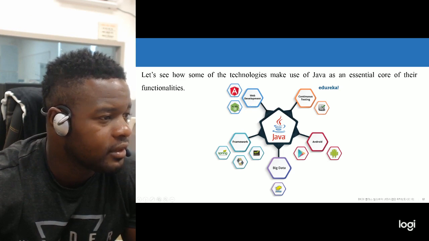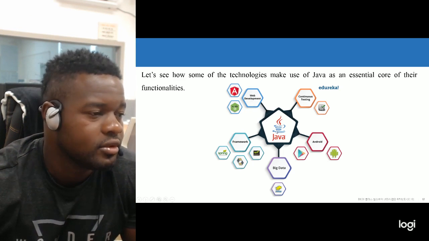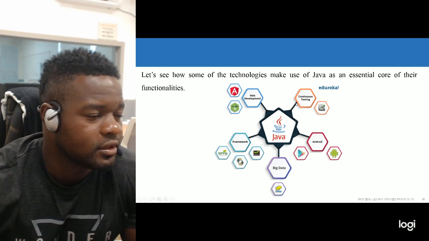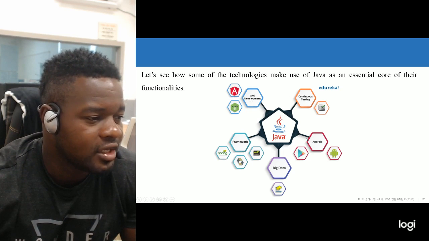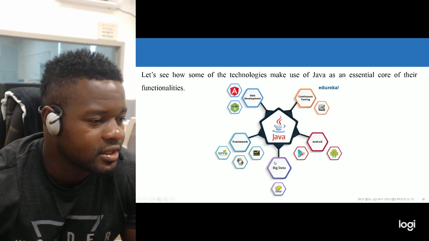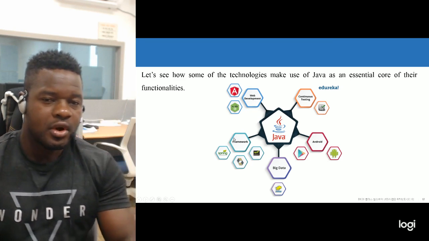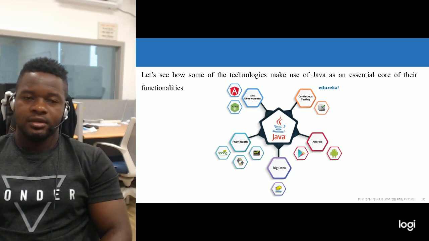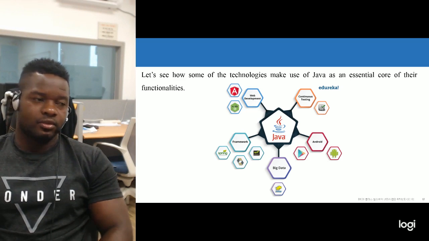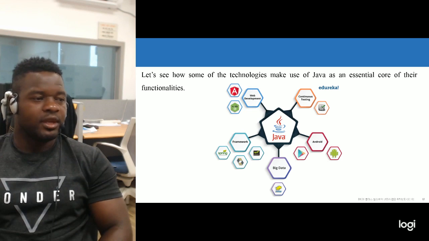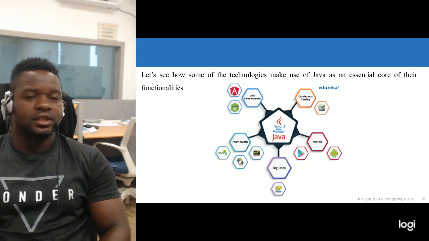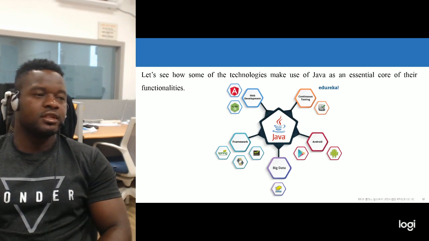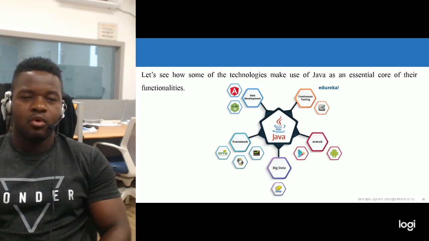For web development they still go to Java. For testing they need Java. Android they need Java. Even big data, even frameworks. So there is no application that can run without Java, according to me. Java is the main key of technology in the whole society these days, because Java is so powerful.